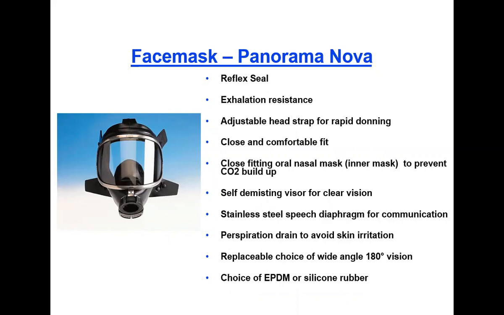Then close fitting, oral nasal mask, that is inner mask. So you can observe this inner mask assembly to prevent the CO2 buildup, because we are inhaling the air, and we are also exhaling the air in terms of CO2. So to prevent the CO2 buildup, the assembly is in such a way that the CO2 can be reduced from here, and you can comfortably inhale that oxygen. Then self-demisting visor for the clear vision. So you can check this vision.